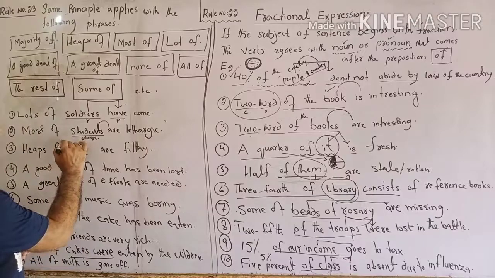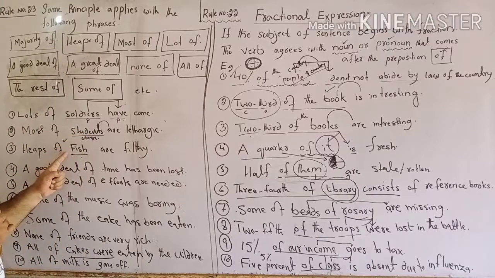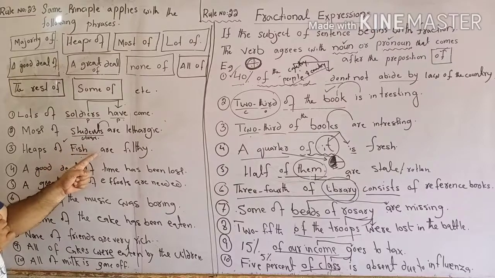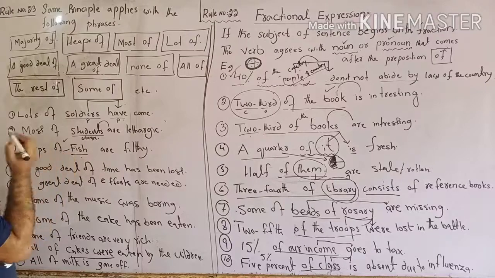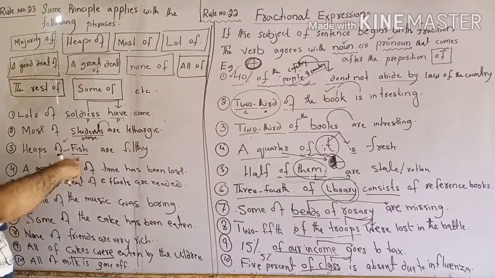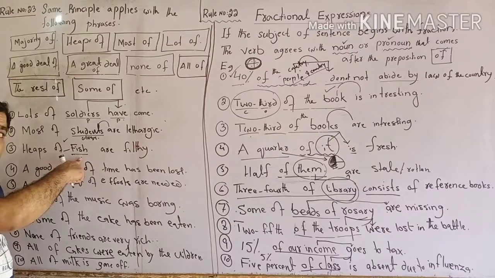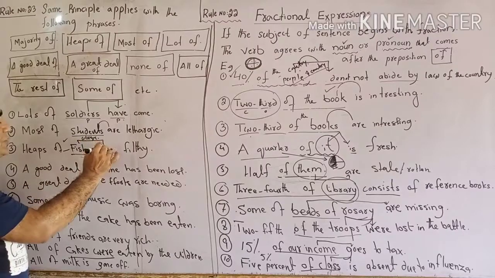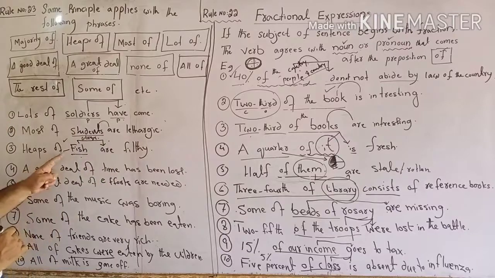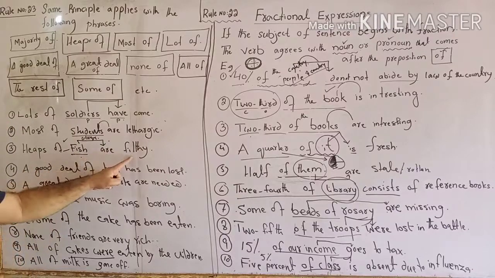We can identify whether there is any article, whether there is any possessive case. We have to see accordingly. Heaps of fish, there is no article, it means it is plural. Absence of the indefinite article a and an agrees with this. Heaps of the fish are filthy.